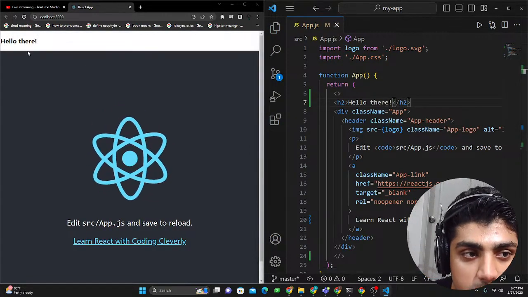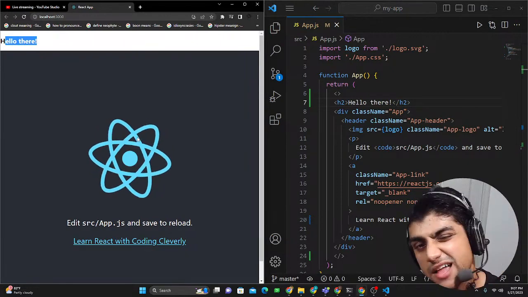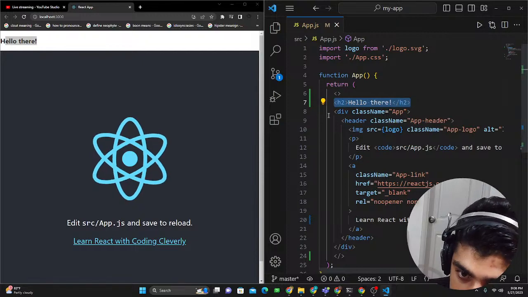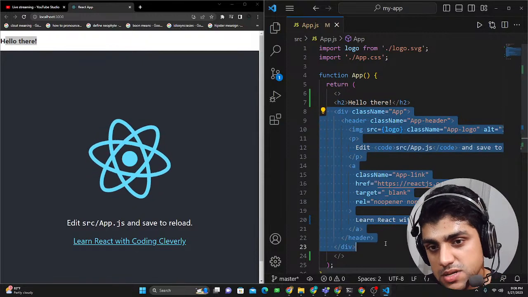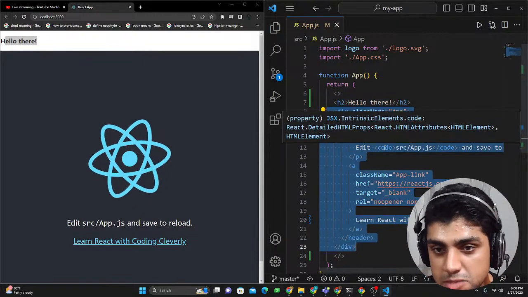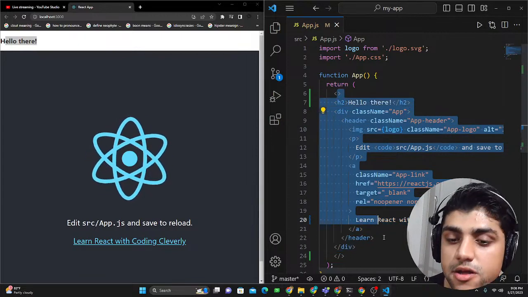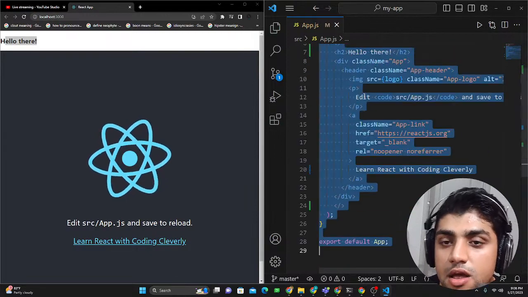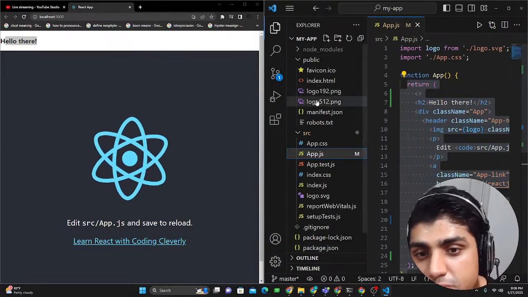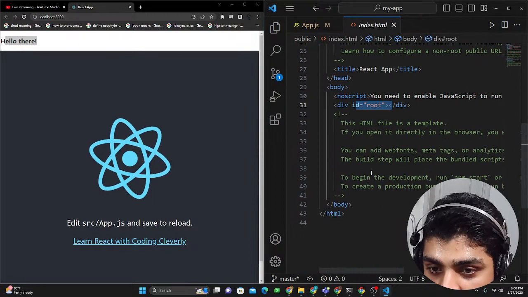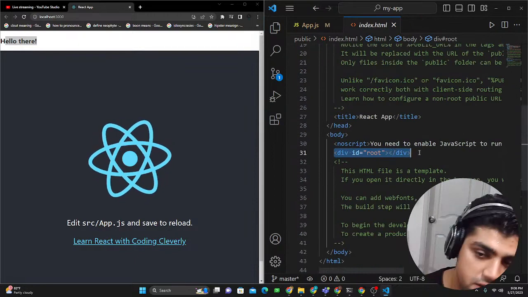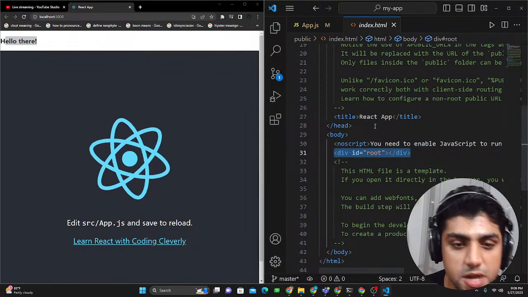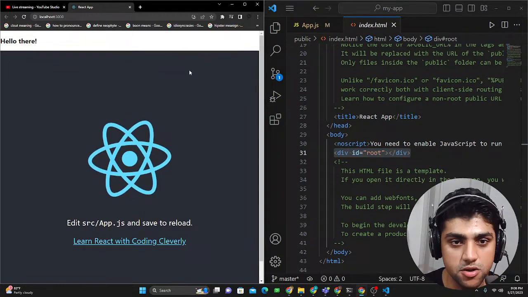Now you can see over here, hello there is popping up, and it's not looking nice or anything, but I'm just showing you the point that you have two different HTML tags, JSX tags to be more specific, being rendered through your React application. This is just the rendering part. It returns this thing, and I told you where it returns it. It puts it in the index.html, which is right here. This div with the ID root is where it's all populated, with the help of JavaScript. So it's being rendered with JavaScript, and you can see these two tags popping up here in my browser.